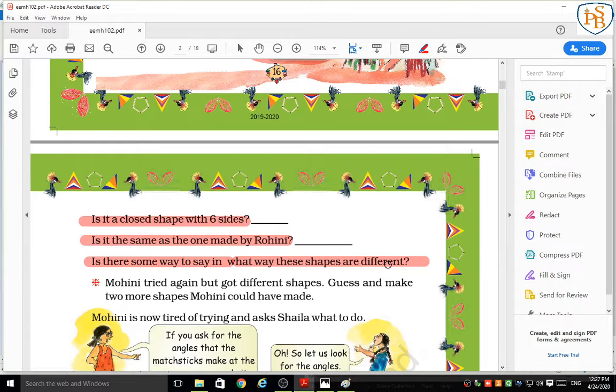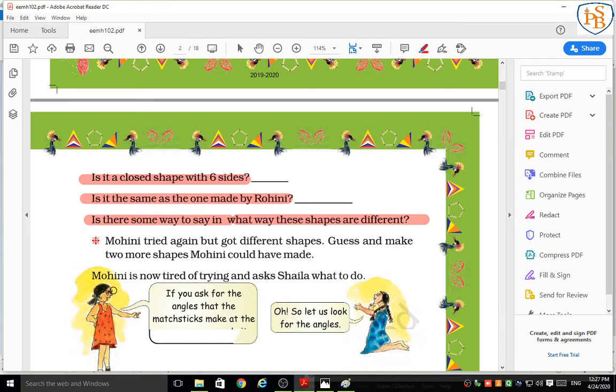Any way, students? Okay. After that, Mohini tried again and again. So many times Mohini tried but got a different shape. She used 6 matchsticks and made a closed shape. So many times she tried, but what did she get? She got a different shape, not the same as Rohini's.